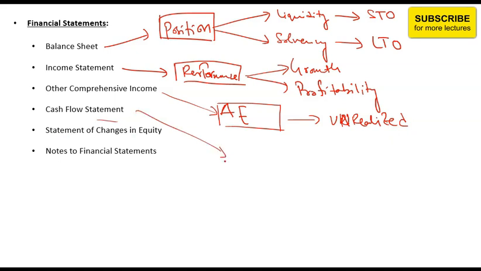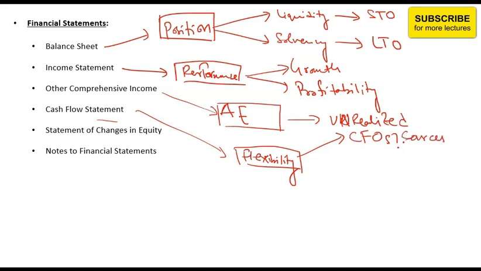Cash flow statement tells you about the flexibility. And in analysis of cash flow statements, key analyses to perform are: what are the sources of cash flow from operations, where is cash flow from operations coming from, what are the overall sources of cash flows, and what are the uses of cash flows, that is, where is cash coming in from and where is it being used. So for example, if cash is coming from cash flow from operations, that is a strong point. But if cash flow from operations is negative and cash is coming from financing activities, then that is a negative point. That reflects the risk.